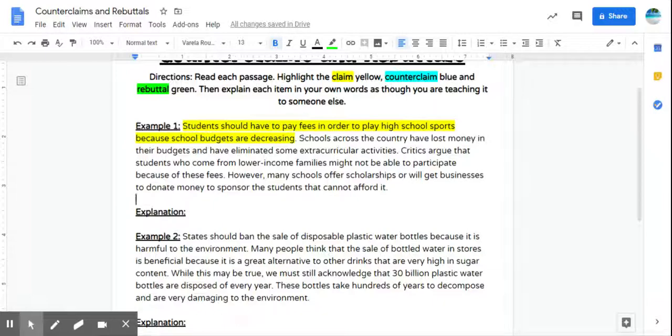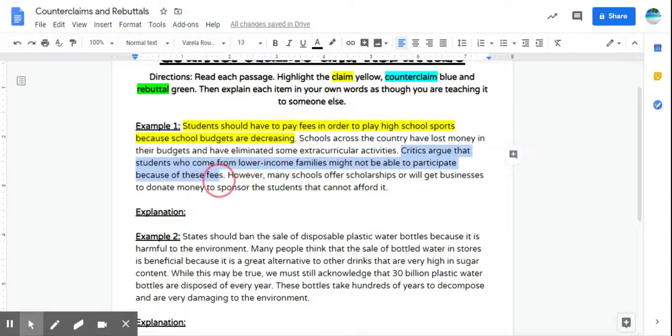So then the author kind of explains that the reason that they're making this claim is because schools have lost money. So they're backing their claim up here by explaining a little bit. So schools across the country have lost money in their budgets and have eliminated some activities. So that's just an example that is backing up this claim. Then we get to the sentence here that says, critics argue that students who come from lower income families might not be able to participate because of the fees.